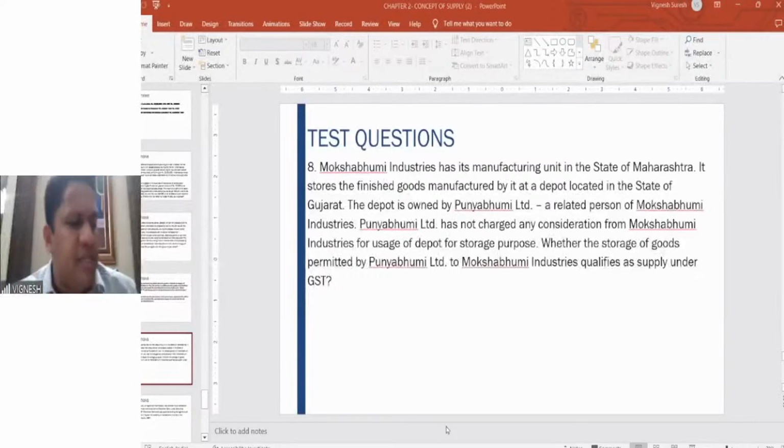If he sells in the capacity of an agent, then definitely it is a transaction between the principal and agent. Again, it depends on who raises the invoice. The agent is selling the goods, but he is not raising any invoice. If the principal is directly raising the invoice, then it is not a supply.